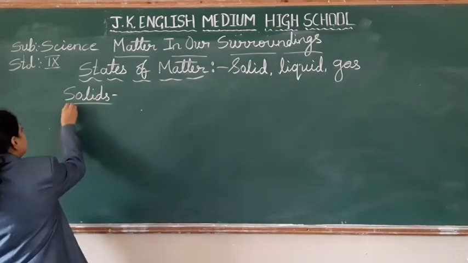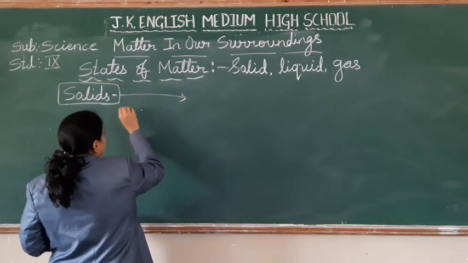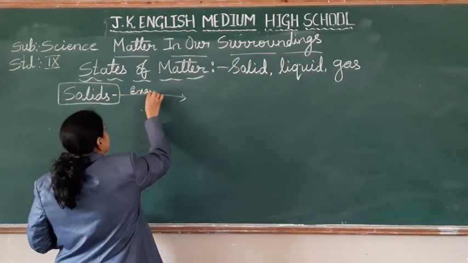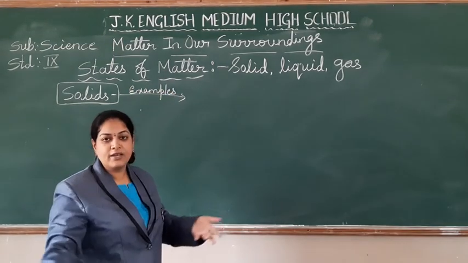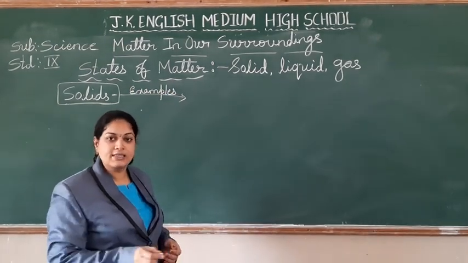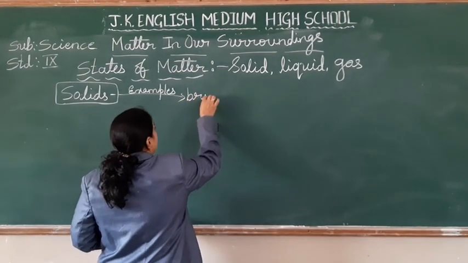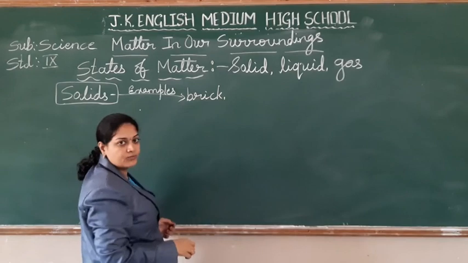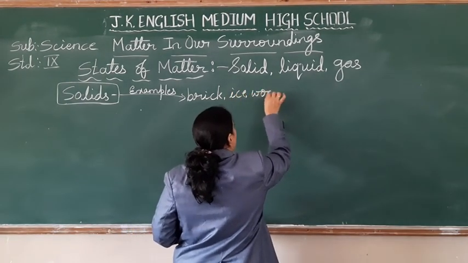As the name says, students, solids. Let me take the examples first. Can you tell me the examples for solids? Can I take this chair, table, everything? Yes, these are all examples. Other than chair, I can take the example of brick. It may be ice. It may be wood.